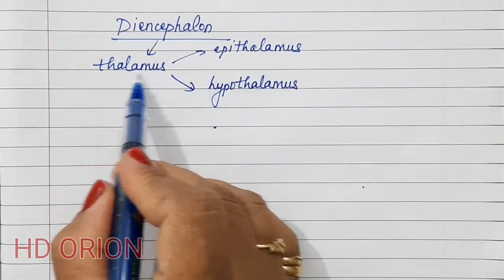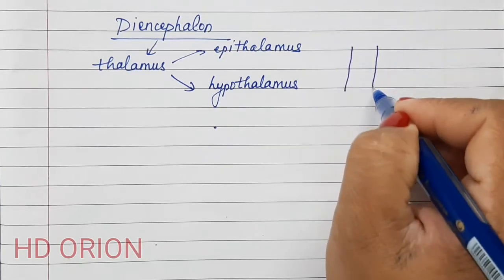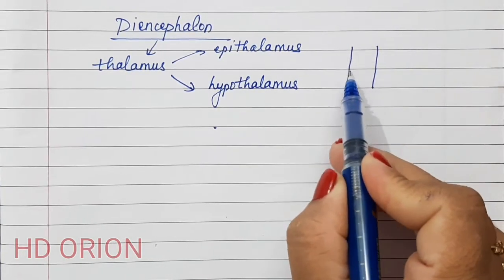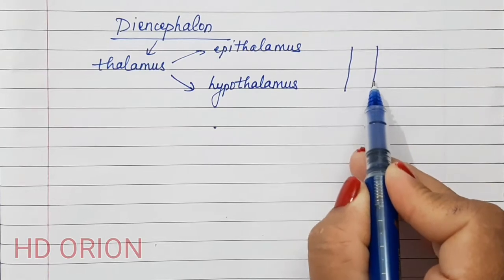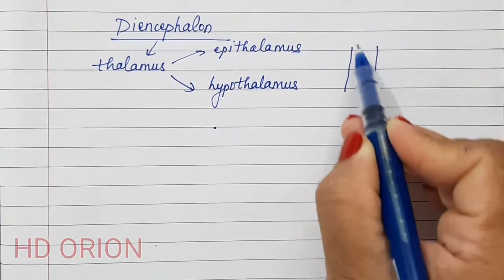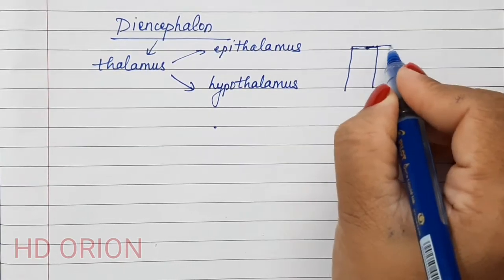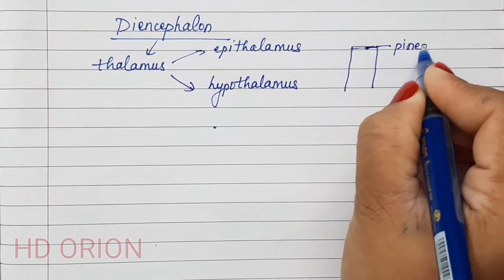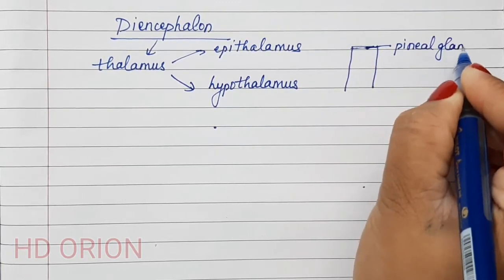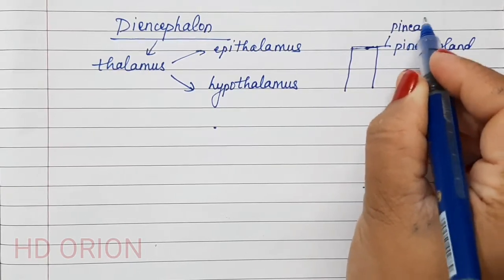Okay, so this is actually a sort of long depression or hollow tube-like structure. The lateral walls are called the thalamus, the floor is known as the hypothalamus, and the roof is known as the epithalamus. To the epithalamus is connected the pineal gland. The pineal gland is connected to the epithalamus by the pineal stalk.